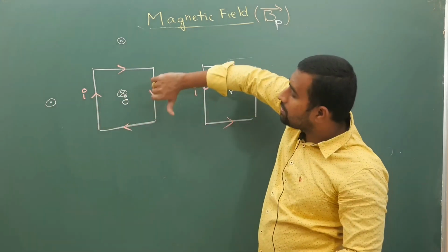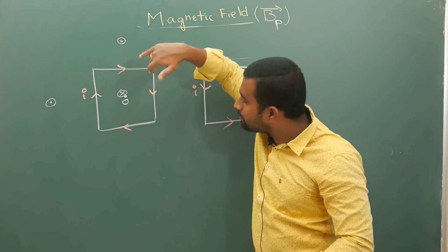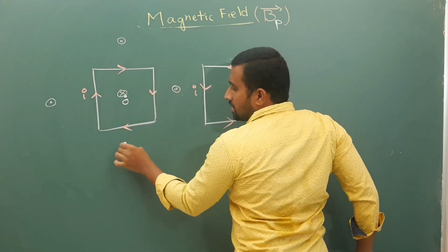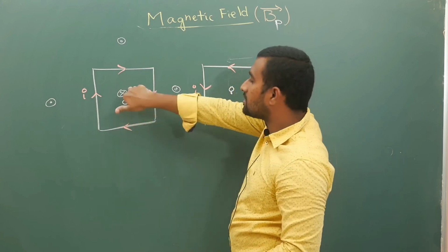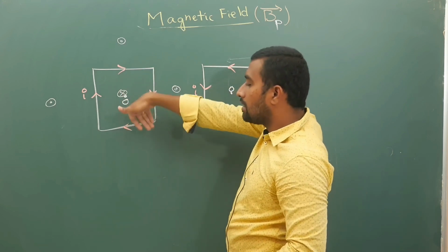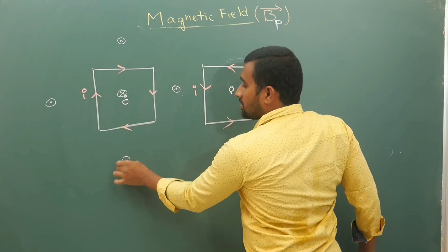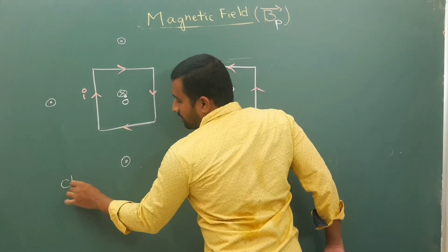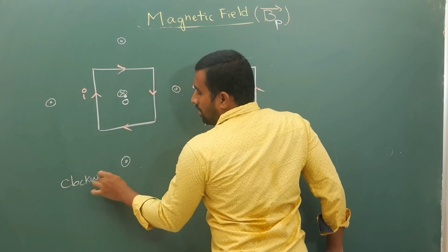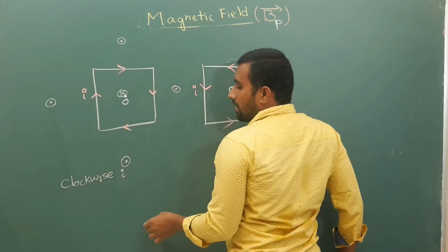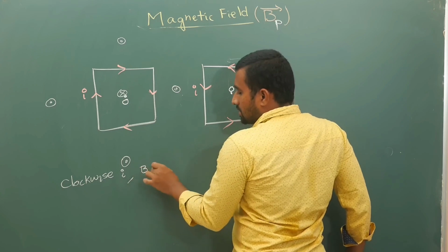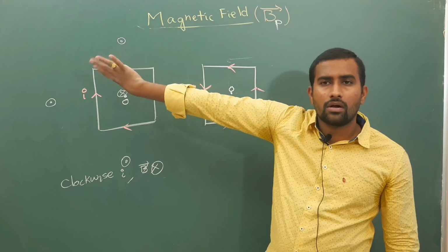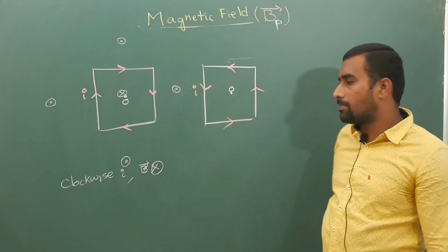Here if you take, like this, you will hold it, so at this point it is going inside, here it will be coming out, here also it is outwards. At this point, if you hold it like this, it is into the plane, and at this bottom part it is outside. So from this conclusion, if you have clockwise current I, then B bar is into the plane. In a loop, if you have clockwise current, magnetic field is into the plane.